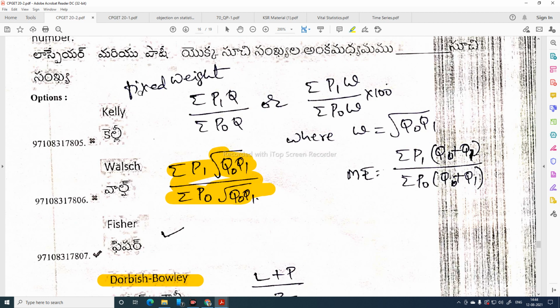Kelly index number is also called fixed weight index number. Here the weights W, we can take any as weight. In Walsh index number, root of Q0 Q1 is treated as weight. If we take the average of current year and base year quantities consumed, Q0 plus Q1 by 2, then that index number is called Marshall-Edgeworth index number.